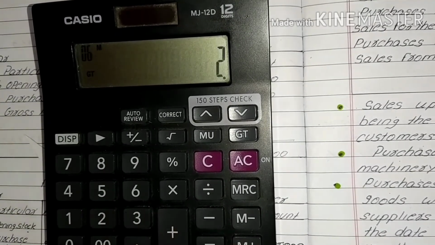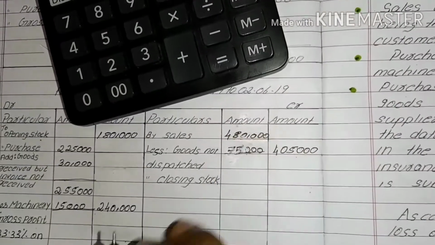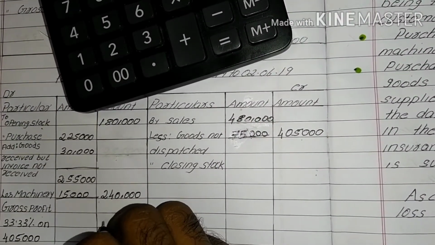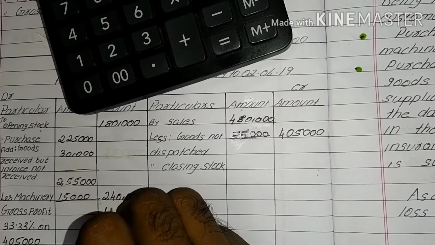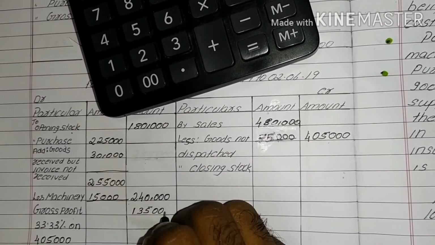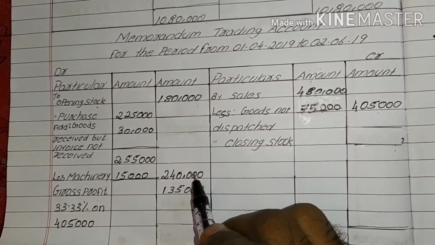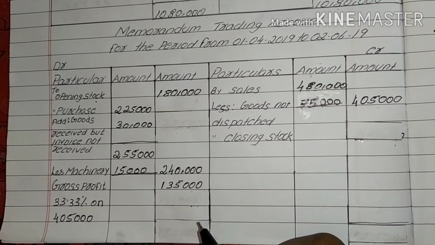Then rounding off, we get 1,35,000. By adding these three amounts, we get 5,55,000.